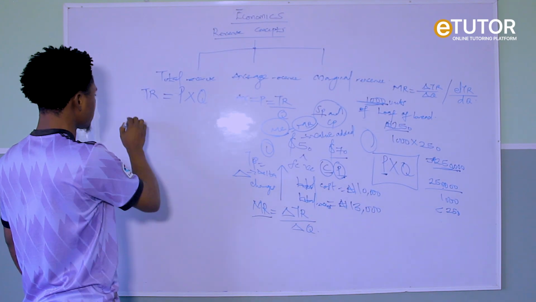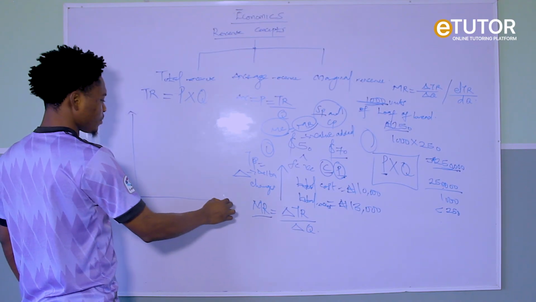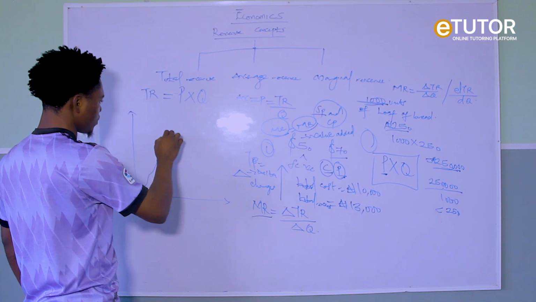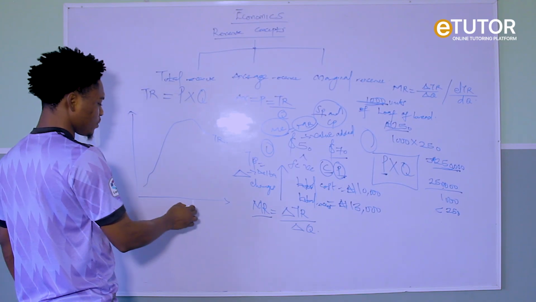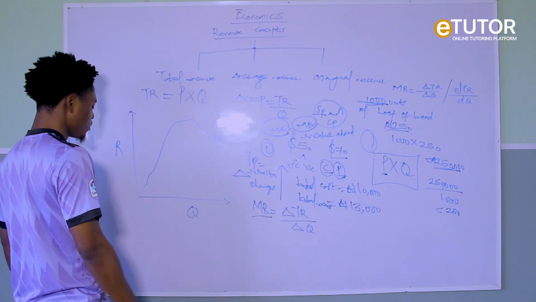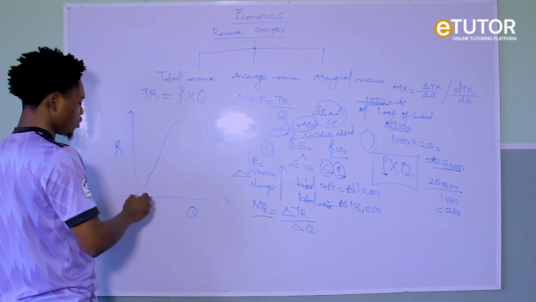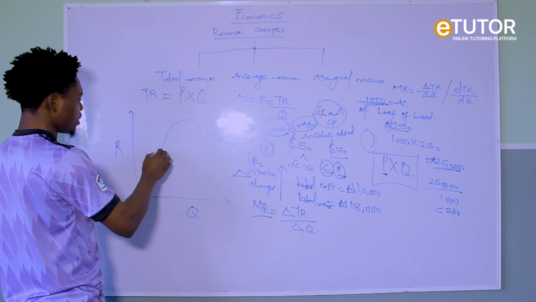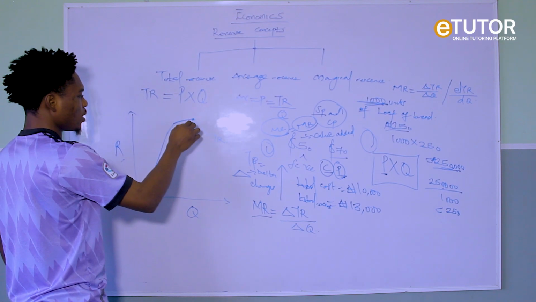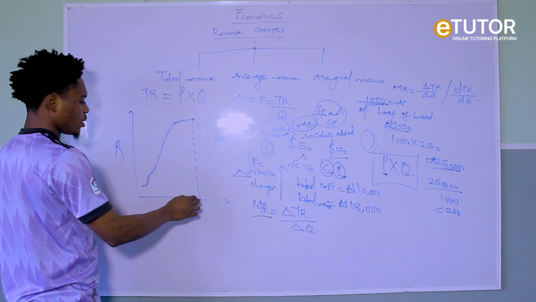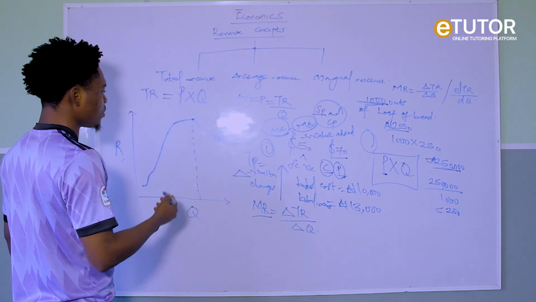Let us quickly illustrate the graph for each concept. So for our TR, we are going to have something like this. It simply means that quantity and revenue vary in the same direction. So when the quantity increases, revenue increases. You see this point here is where you can make the highest amount of money.